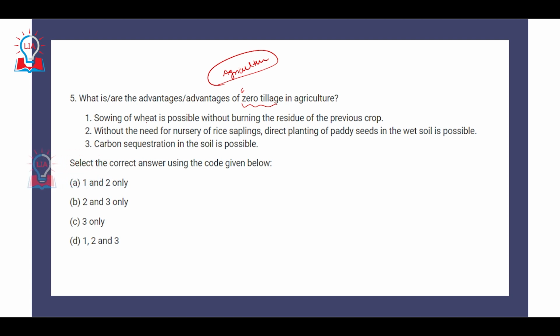First of all, the sowing of wheat is possible without burning the residue of the previous crop. Second, without the need for a nursery of rice saplings, direct seeding of the paddy seeds in the wet soil is possible. And third, carbon sequestration in the soil is possible. Now, carbon sequestration basically refers to the absorption of the carbon, and then it can be taken out from the soil. So if you look at this particular question, again, all the three given statements, first, second, and third, are correct.